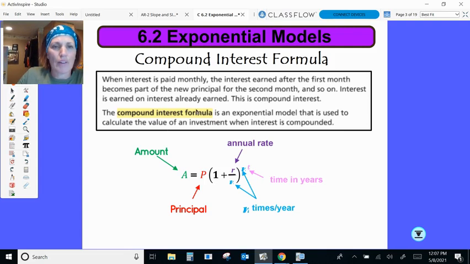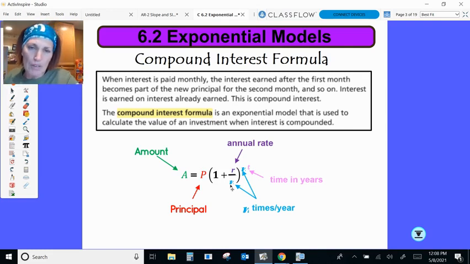So this compound interest formula is an exponential model that is used to calculate the value of an investment when interest is compounded. So it's a very similar formula to our decay and growth model. We have our final amount here. Our principal is like our initial amount. That's called a principal amount. And then we have our annual rate here. The only difference is we take 1 plus or minus, but we usually use 1 plus our interest rate divided by the number of times a year it's compounded.